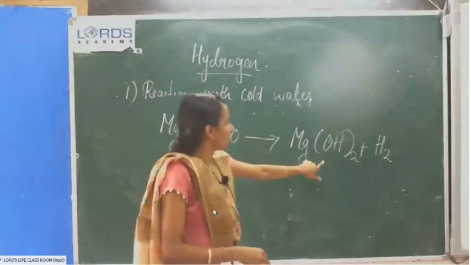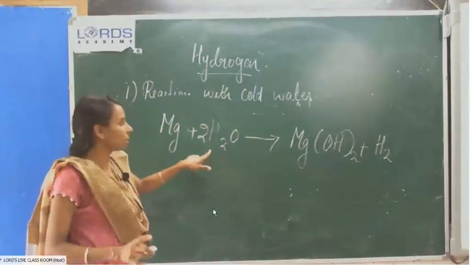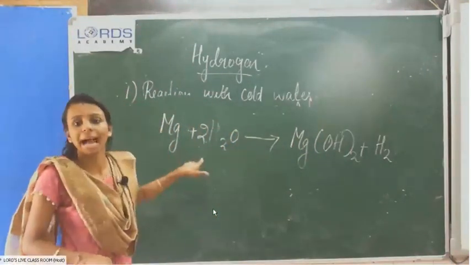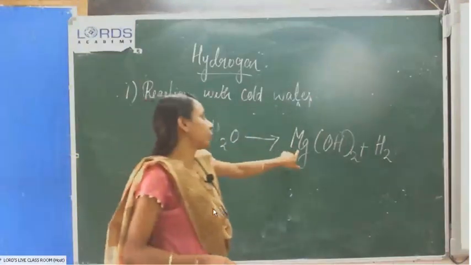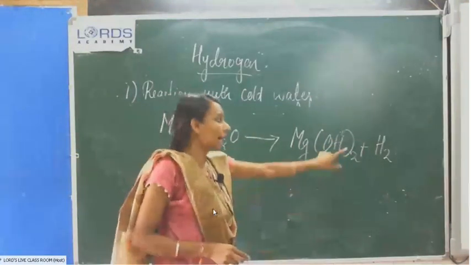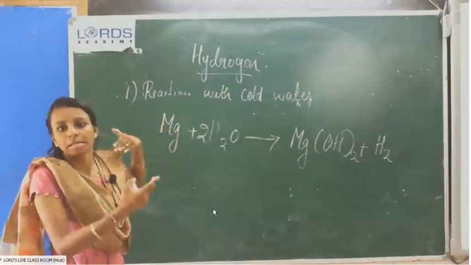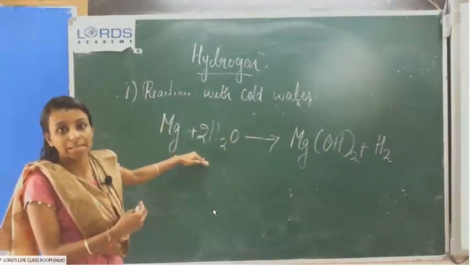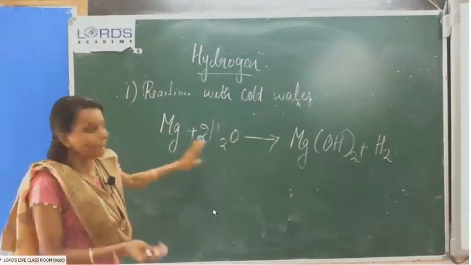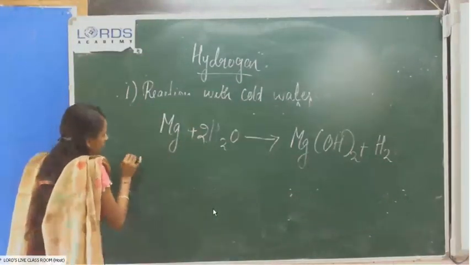Now it is correct, I think. In your textbook, the balancing is not complete, so just correct it. Magnesium reacts with two water molecules and forms magnesium hydroxide and hydrogen gas. This reaction takes place in the presence of hot water.